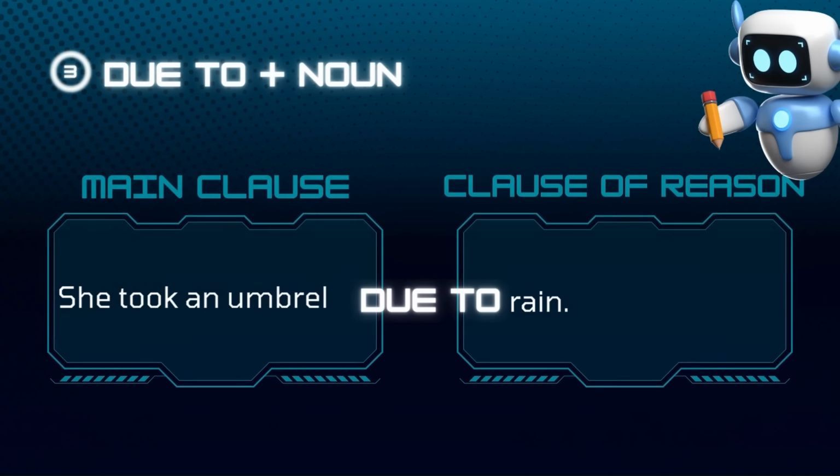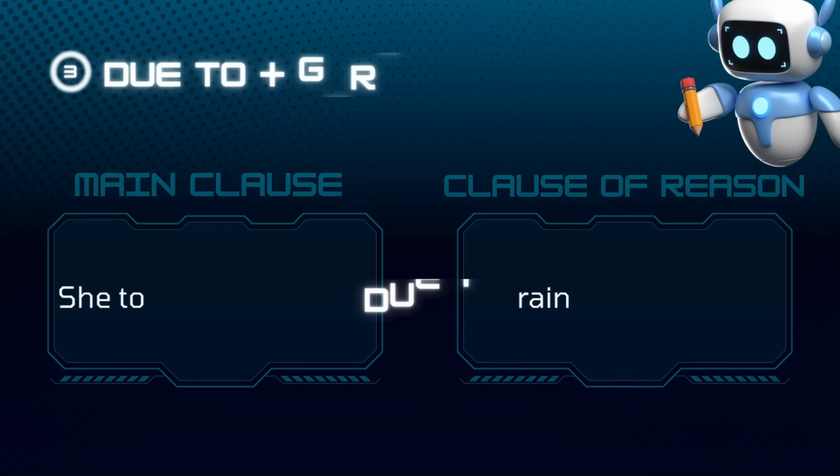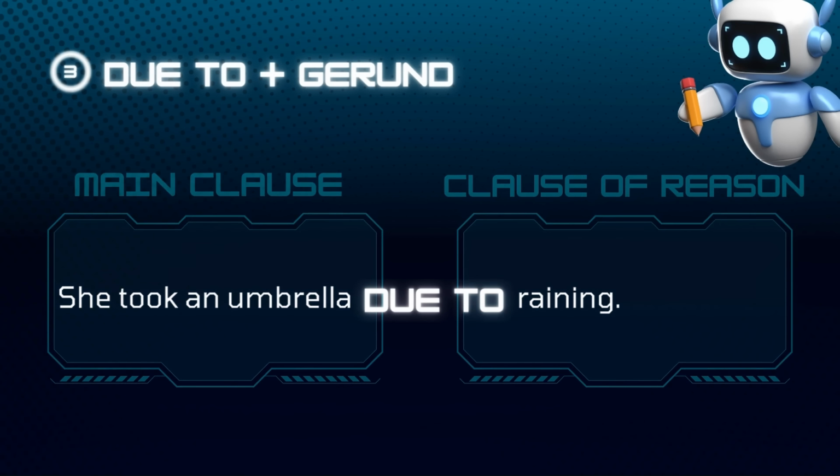One more expression is due to plus noun. She took an umbrella due to rain. Due to can be used with gerund. She took an umbrella due to raining.